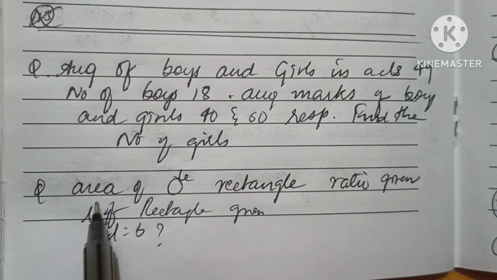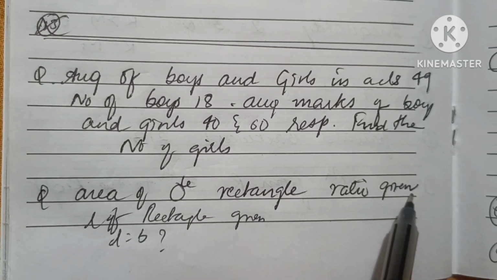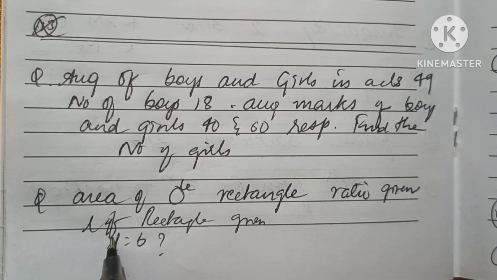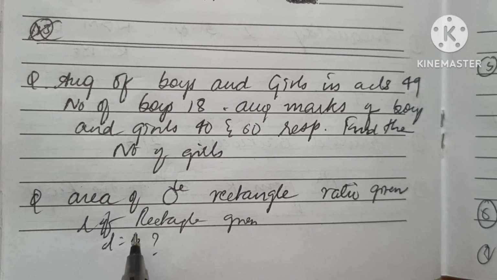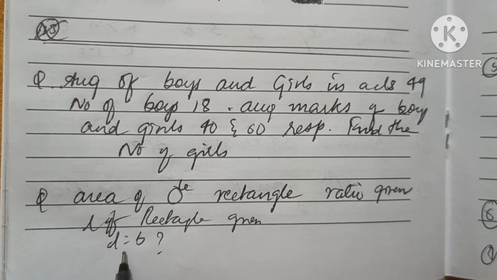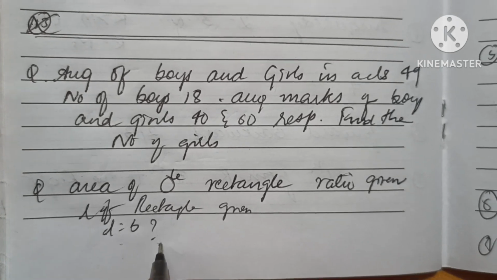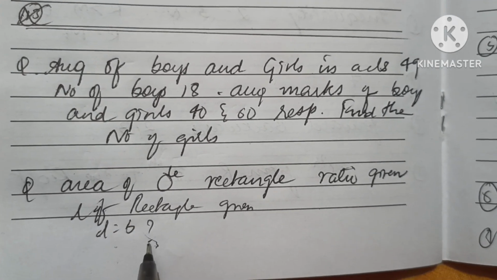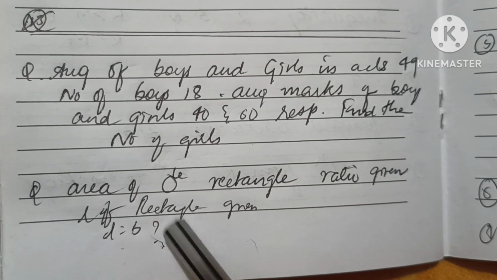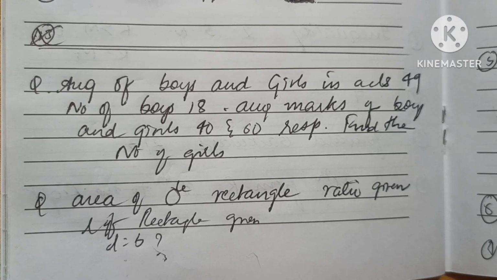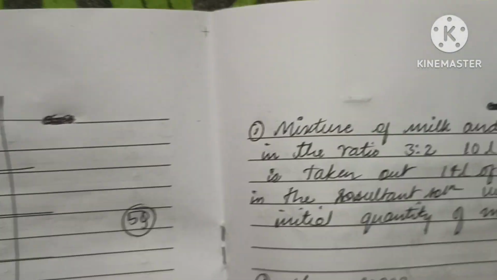And one more question: they had given the ratio between the area of the circle and the area of the rectangle, and also the length of the rectangle. From that I was getting the breadth. Later they asked the ratio between the length and breadth of the rectangle. This one also I skipped, because here also I didn't get the correct answer. I think I was getting 7:3. I don't know whether this CND option was also there in the question, or I myself didn't observe it, so I didn't mark it. Next question.